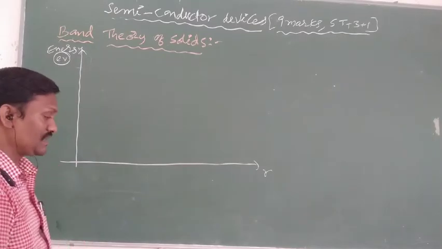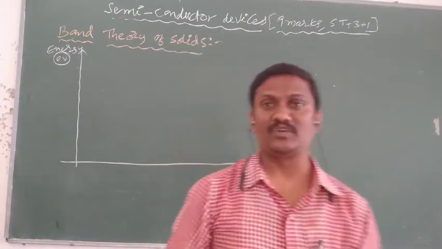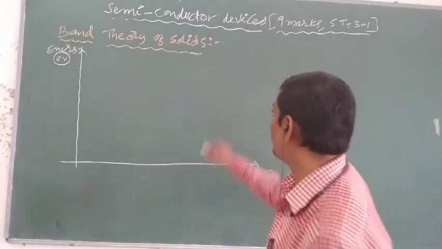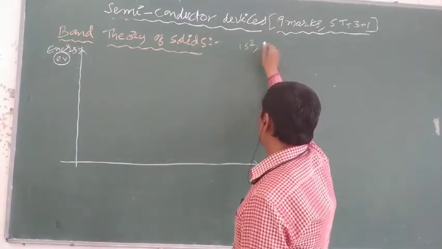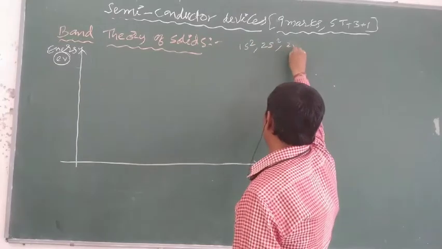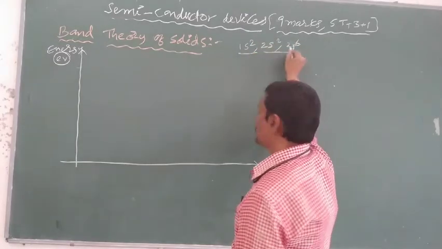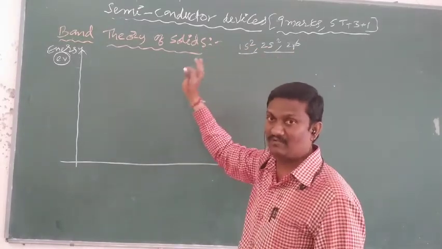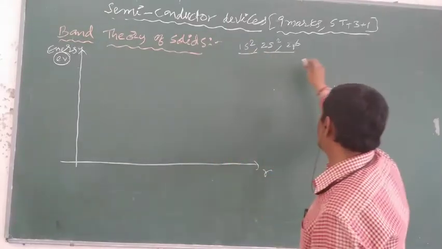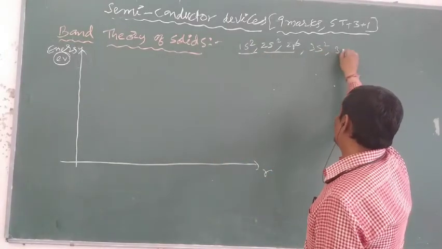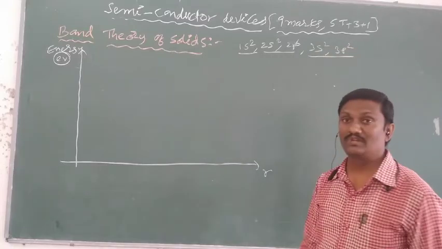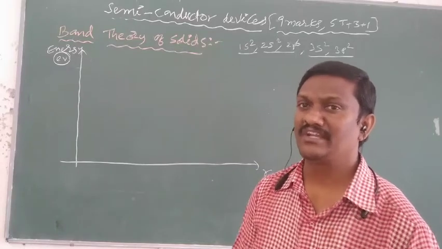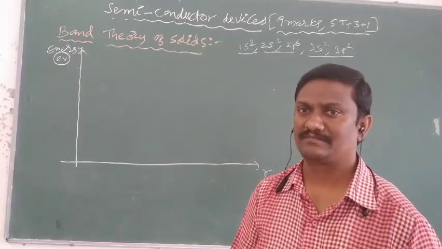In case of solids, all atoms are tightly packed, so only the outermost energy levels overlap. Recall in case of silicon, the electronic configuration is 1s2, 2s2, 2p6. The first shell is completed and the second shell is also completed. These are called innermost energy levels, and innermost energy levels never overlap. Only the outermost energy levels, 3s2 and 3p2, overlap. Overlapping of outermost energy levels creates energy bands, namely the conduction band and valency band.